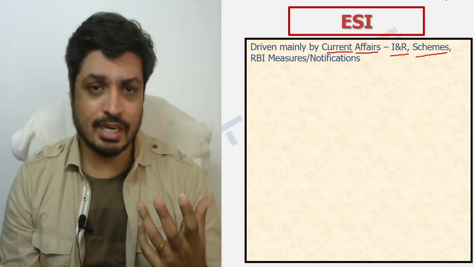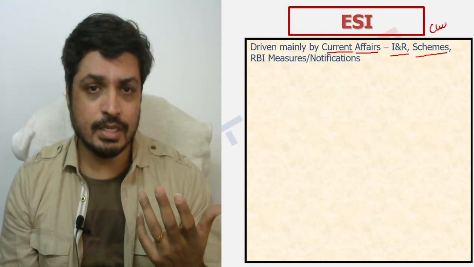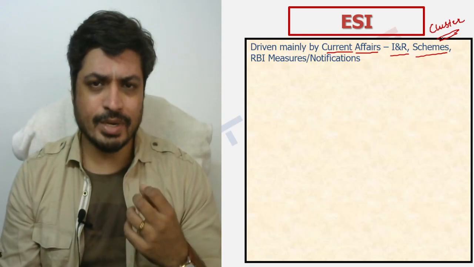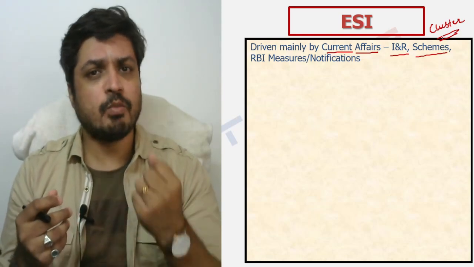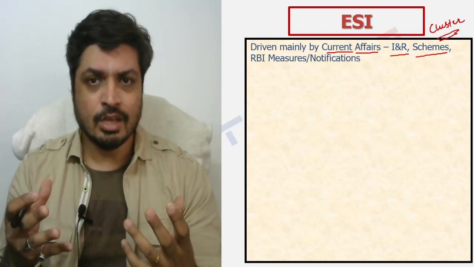One thing you have to understand from the perspective of RBI, especially in the context of what they've done in ESI, is something called cluster bombing. When I say cluster bombing, what happens? They just pick up one report and bombard you with, let's say, 3-4 questions from there. And that is the issue.